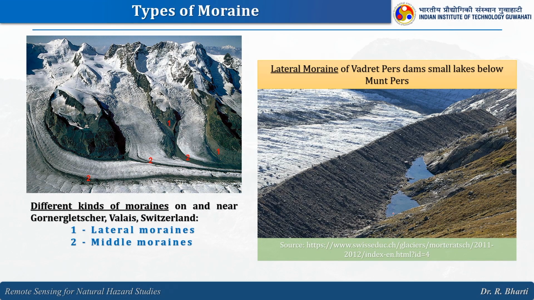Here we have another example to explain the lateral moraine and how they form. So here you see how these glaciers are connected and flowing downward, right, and here in between you have moraines. So I will just mark the moraine only. You see this is the boundary of the glaciers. So these are basically the moraines, right. Here also we have moraines. So in this particular image you can see this is the ridge, right. So this is basically your moraine.